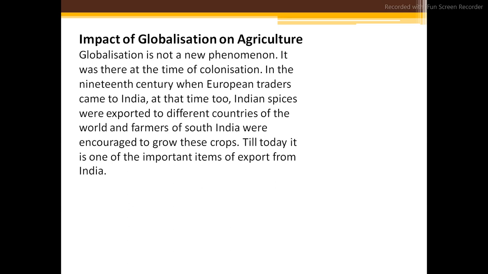So here we are seeing the impact of globalization, how India is connected with different parts of the world, and what impact globalization is having on agriculture. In the 19th century, when the European traders used to come to India, Indian spices were exported, and now also its demand, value and quality are still at high prices.